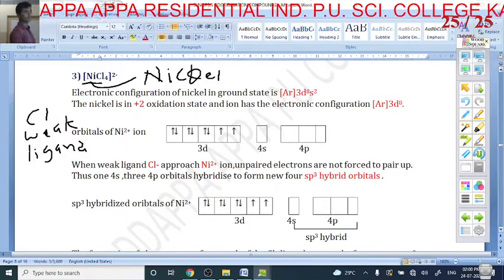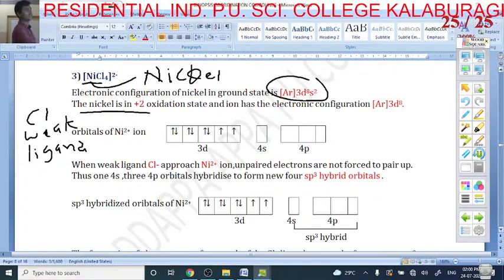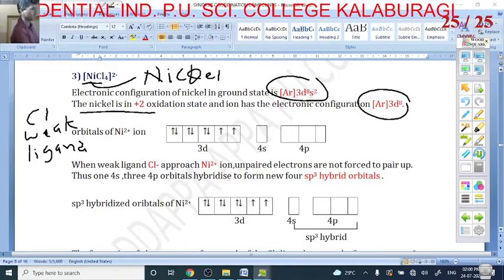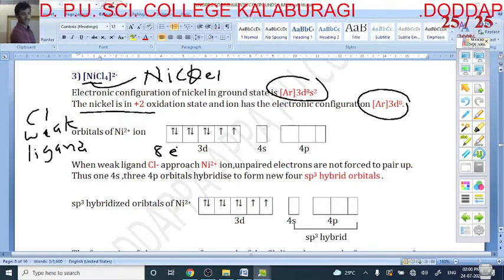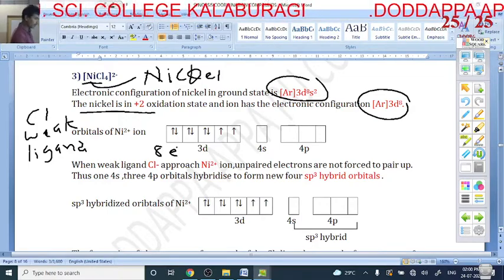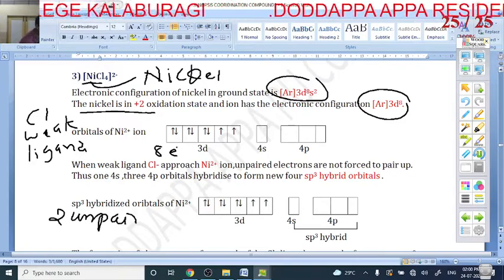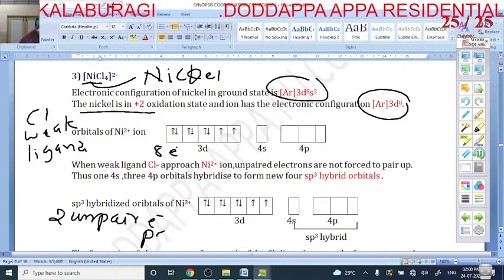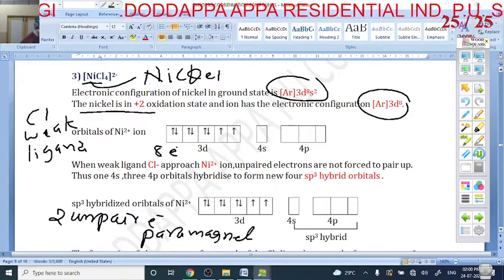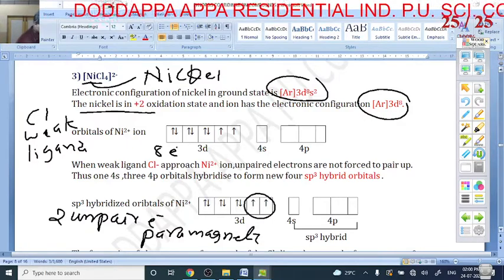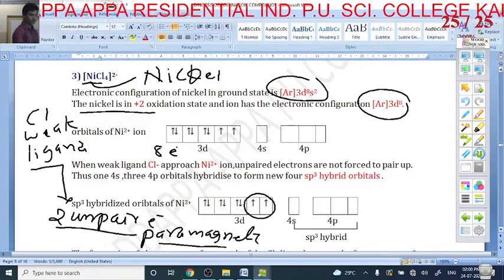The electronic configuration of nickel is 3d8 4s2. The nickel oxidation state is +2, so it is 3d8. Total how many electrons are there? 8 electrons. Cl is a weak ligand, so no pairing, which means 2 unpaired electrons. Hence it is paramagnetic, because it has 2 unpaired electrons.